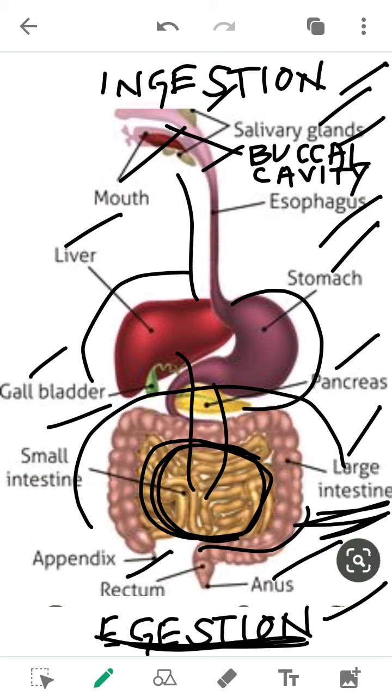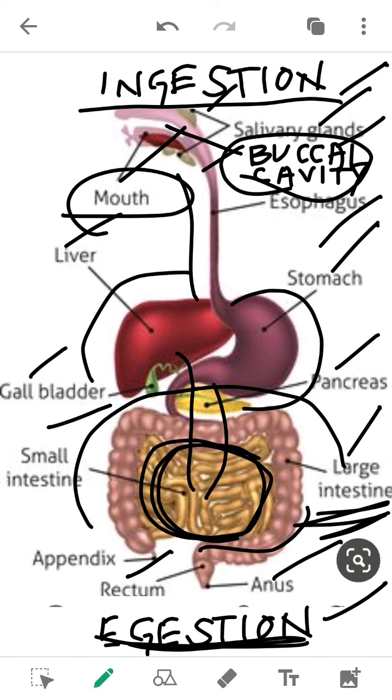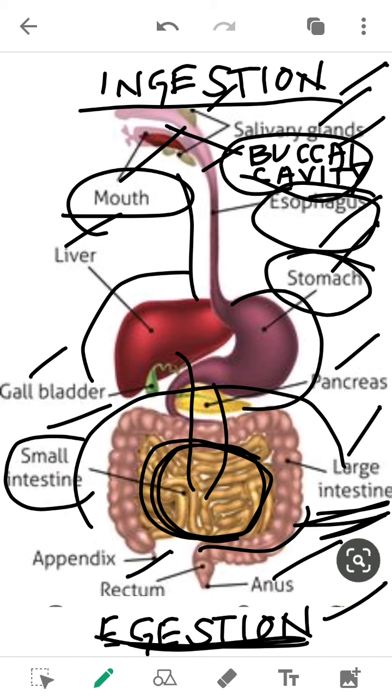Finally, now I want to summarize the process again. The process starts with ingestion. We take in the food through the mouth, then the food reaches the buccal cavity, then the esophagus, the food pipe, then through the food pipe the food reaches the J-shaped part, that is the stomach. Then from the stomach the food reaches the small intestine, the largest coiling part, which is about 7.5 meters long, where the food is completely digested and absorbed also.